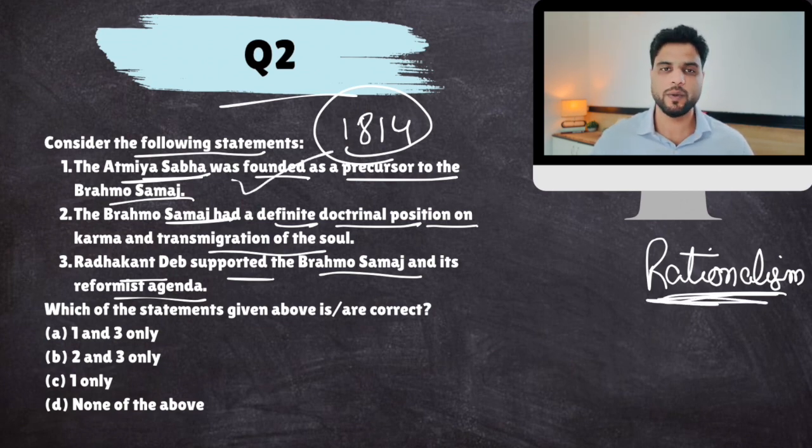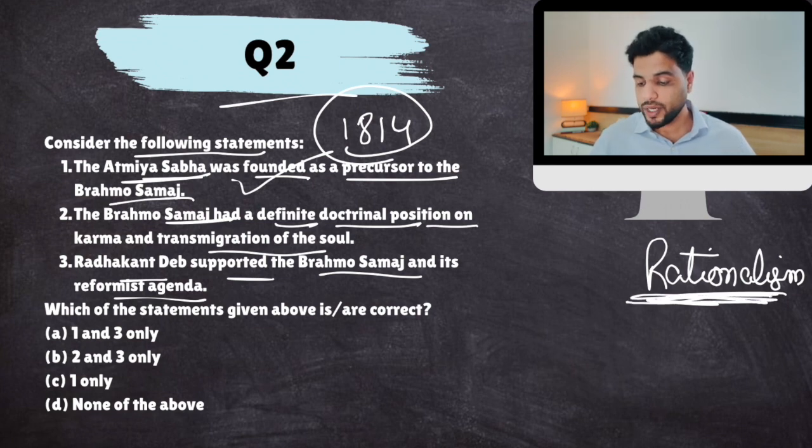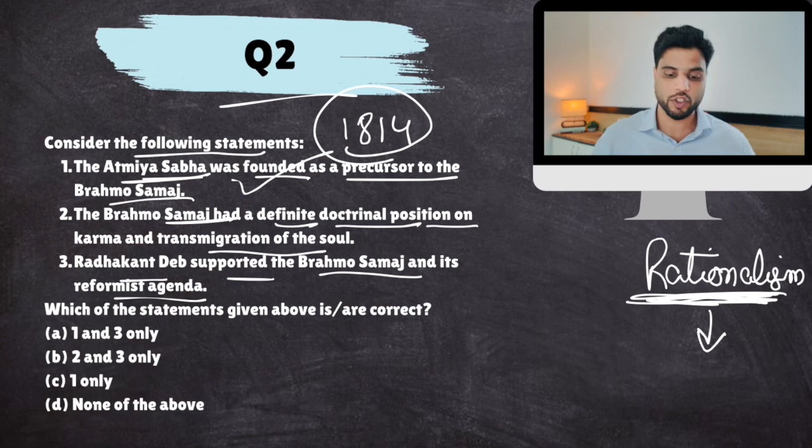Brahmo Samaj was founded by Raja Ram Mohan Roy. It was opposed to idol worship, to sati pratha, to every social evil. Brahmo Samaj talked about including rationalism in interpreting religion and ancient religious scriptures. It was very difficult for them to scientifically or rationally explain the idea of karma or transmigration of souls.